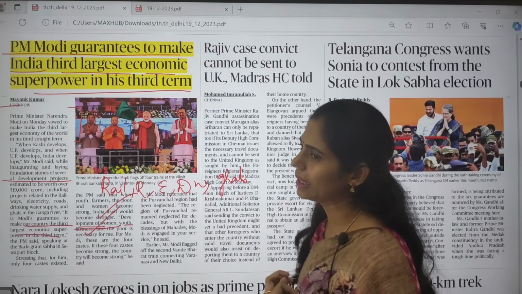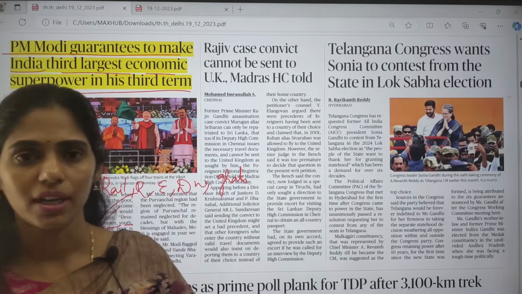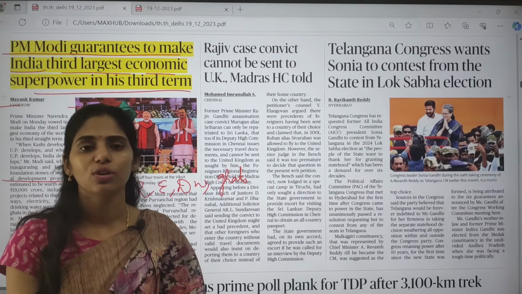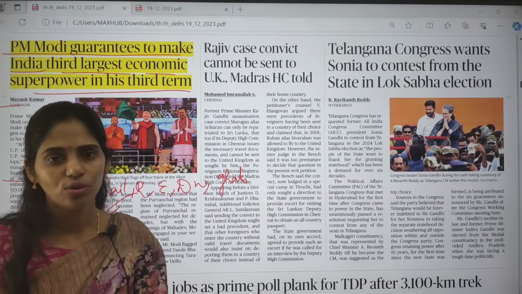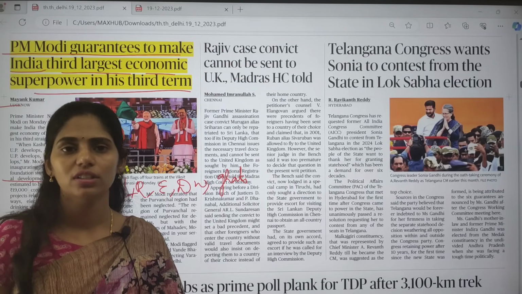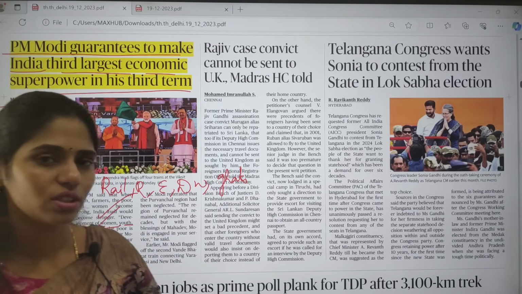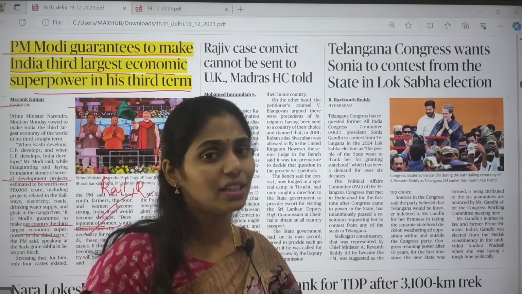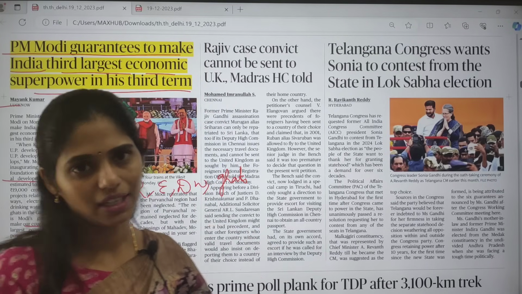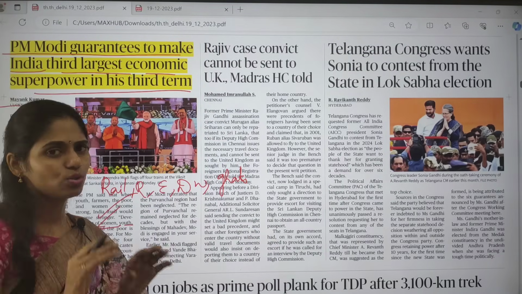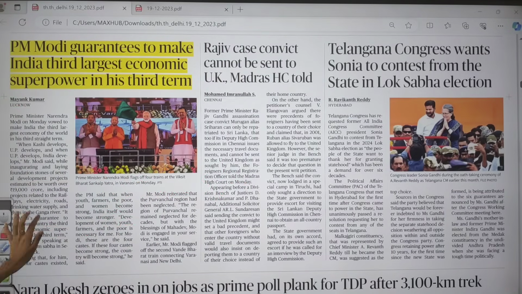And please let me know in the comment box how much development we got during this period of the BJP government, because you are a future bureaucrat and you also have the right to vote, right? So before casting your vote, you have to know what the government did and what the future plans are. If you have any belief or trust, let me know why the trust is there, because you have to develop your own perspectives. For that only I am giving this exercise. Don't think wrong. Okay, yes, now let us move on.